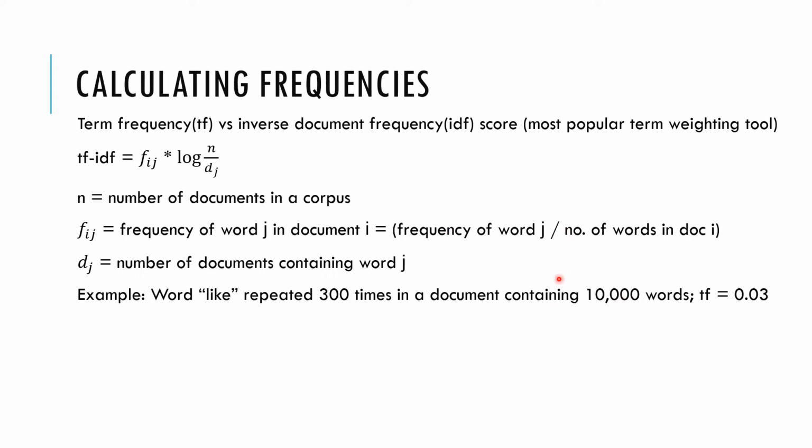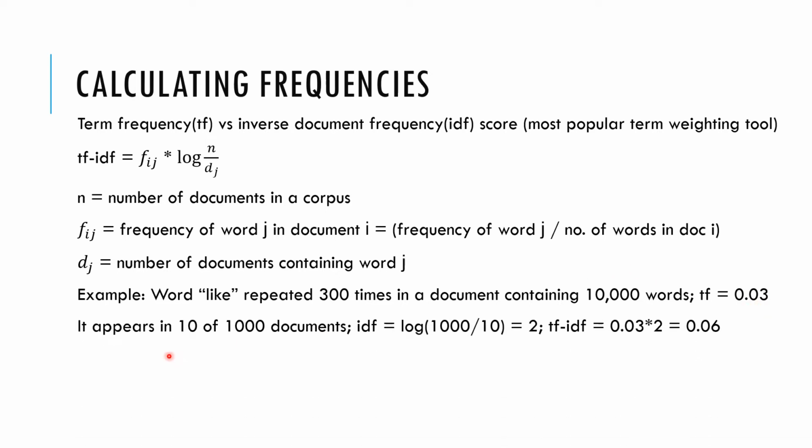So there are, let's say, so many documents. Out of all the documents, one document has 10,000 words. Out of these 10,000 words, the word like has been repeated 300 times. So the term frequency for like in this document will be 0.03, right? And then let's say the same word has appeared in 10 different documents out of 1,000 documents.